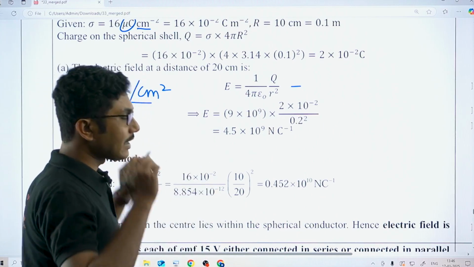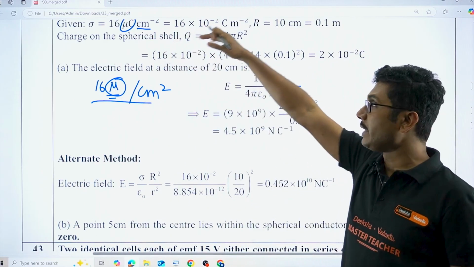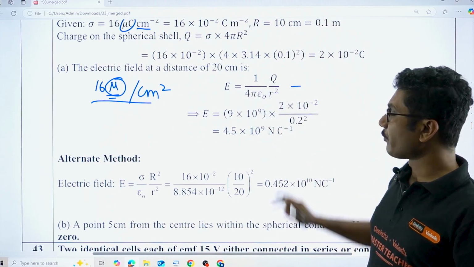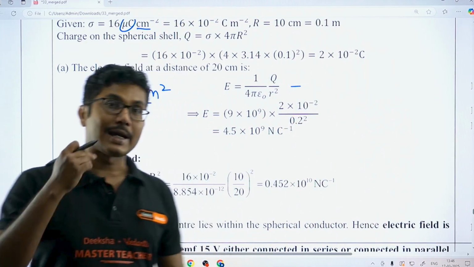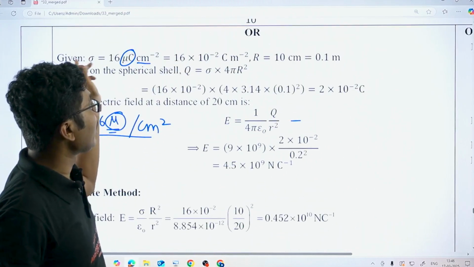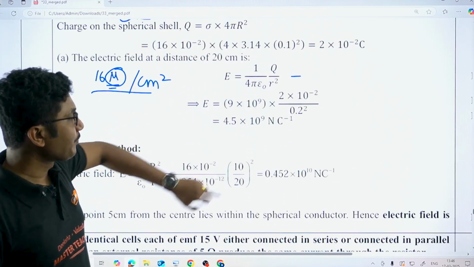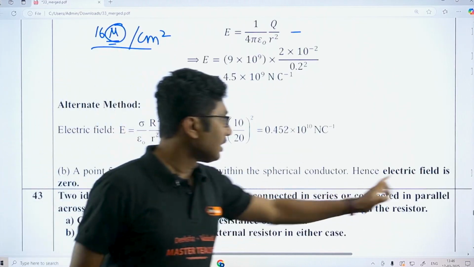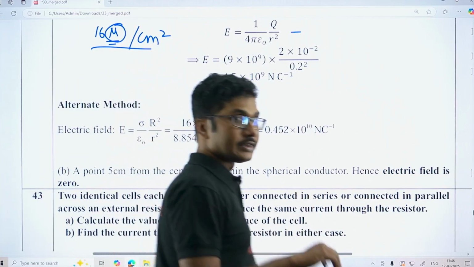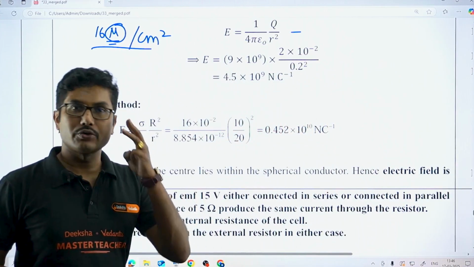But if you just wrote the numbers, or after writing the values somewhere in between the problem you made some mistake, due to which your final result is not correct, then the maximum you can get is 3 marks. That is if you have converted the variables properly, written the equation, and written that the last electric field is 0, which is very easily understandable, since the electric field will be 0 inside the sphere. If you have answered these 3 parts, you can score 3 marks.